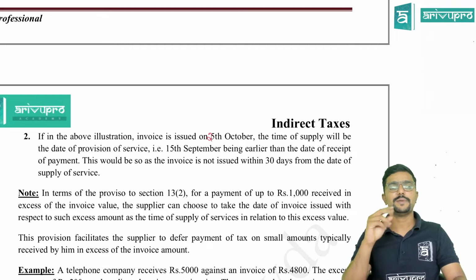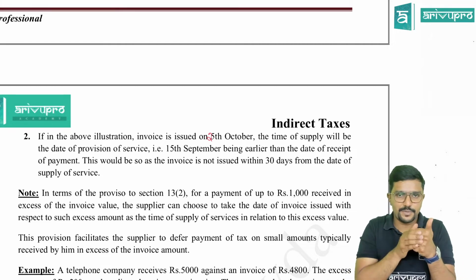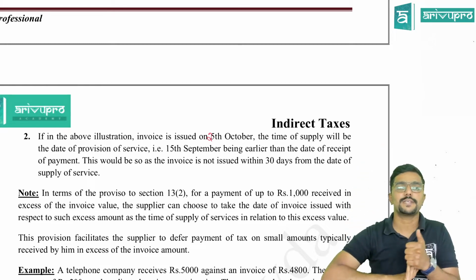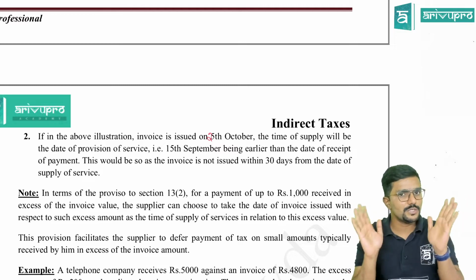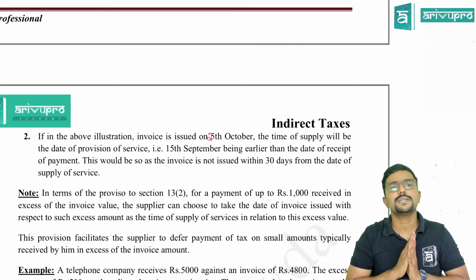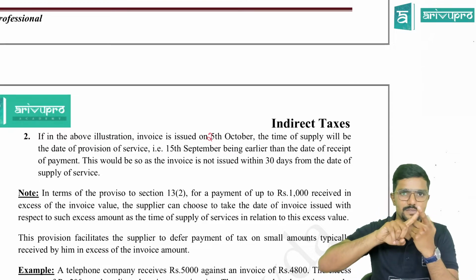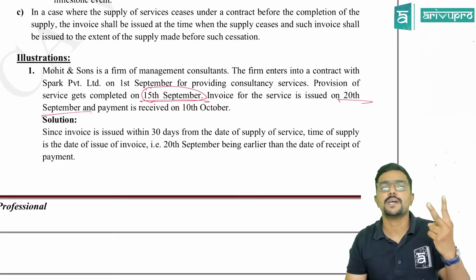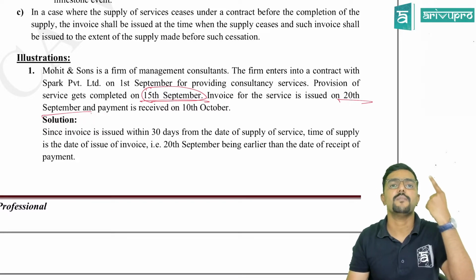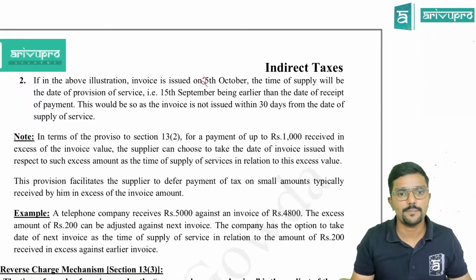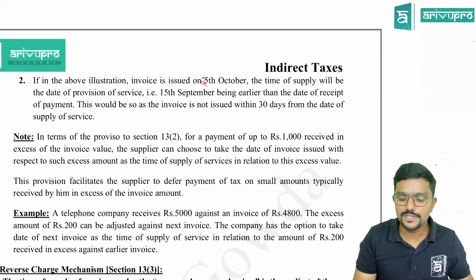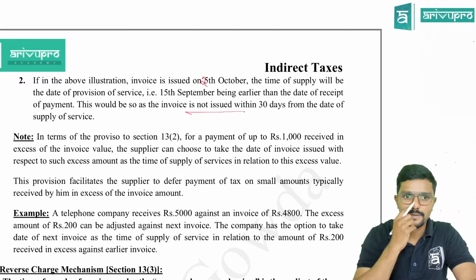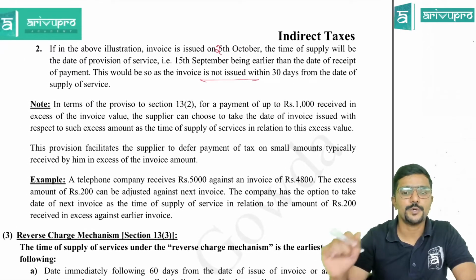Why? Sir, simple. Please pay attention. Service is completed on 15th September. You need to issue the invoice within 30 days. You have issued the invoice on 25th October of next month, which is after 30 days. So you have not issued the invoice within the due date. So what is the time of supply? Date of provision of service, that is 15th September in this case, or date of payment, which is 10th October, whichever is earlier, 15th September. Yeah, so in this case, the invoice is not issued within 30 days. It is actually 25th October, not 5th October. I'll make that change.